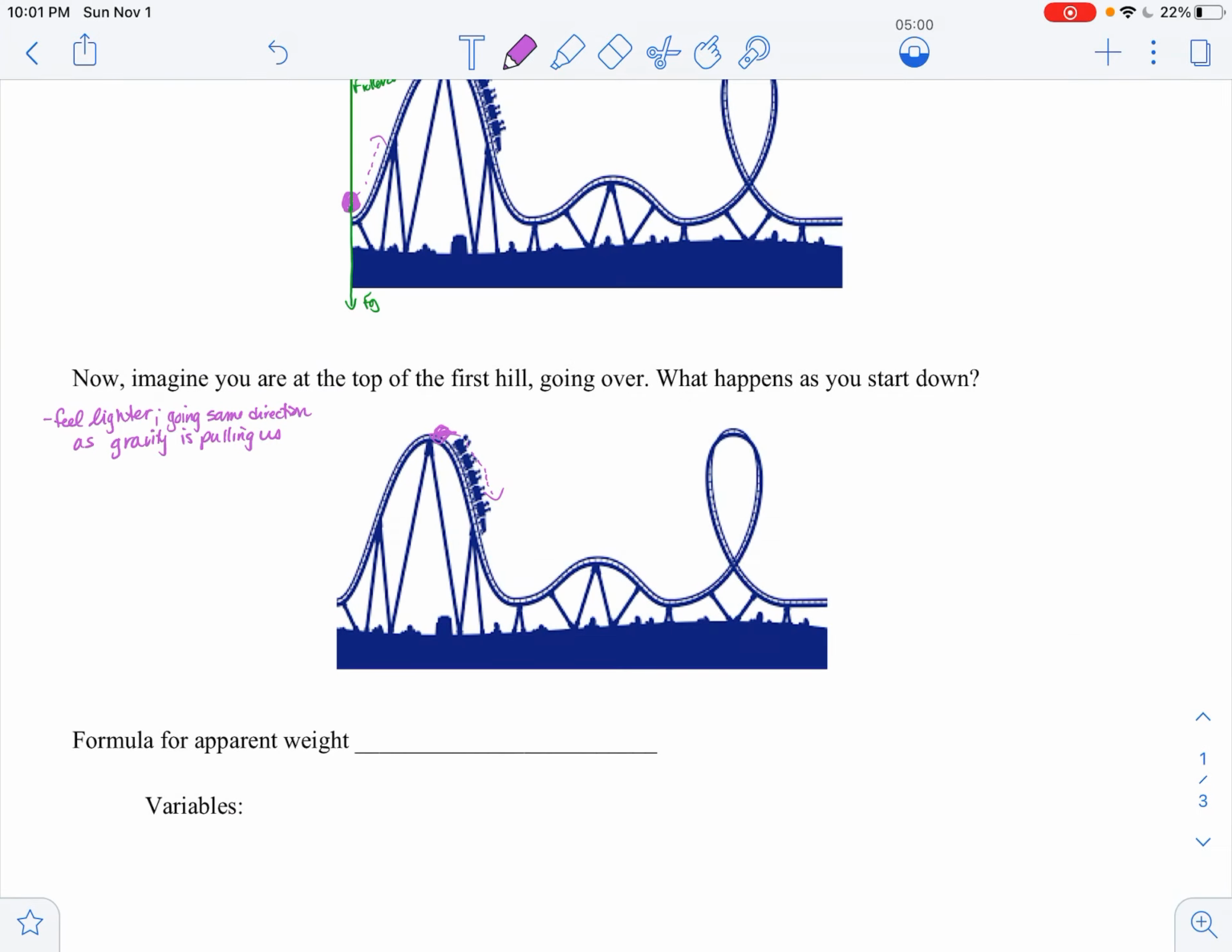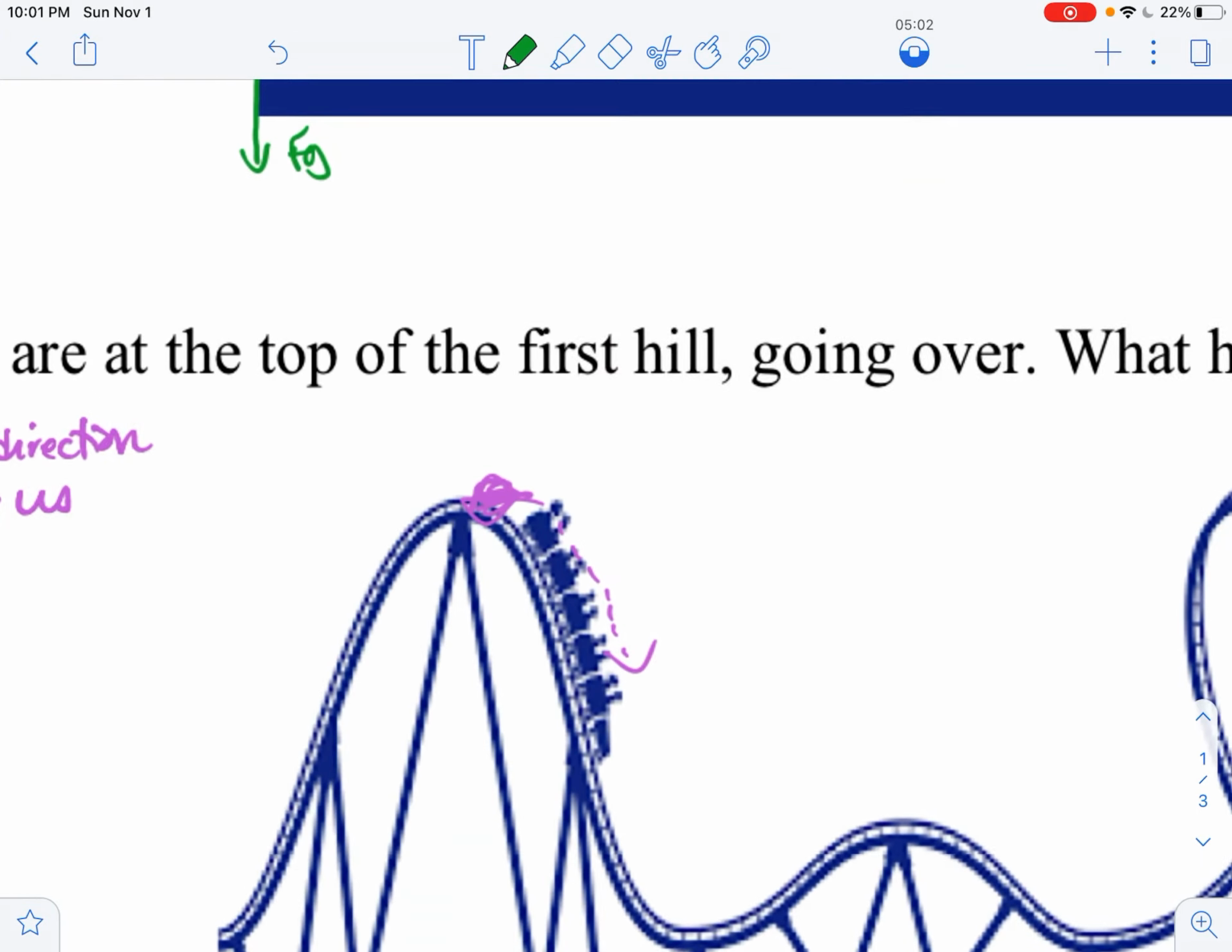So again, if we were to draw ourselves a free body diagram, we would have force of gravity going down. We'd have the force of the roller coaster going up. This time the force of the roller coaster is smaller. Our net force is down. Our acceleration is down, and we feel lighter.